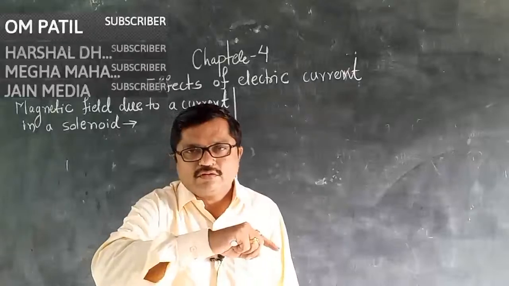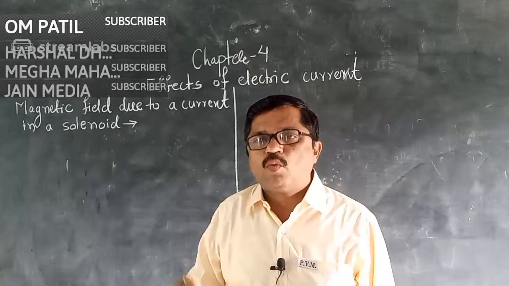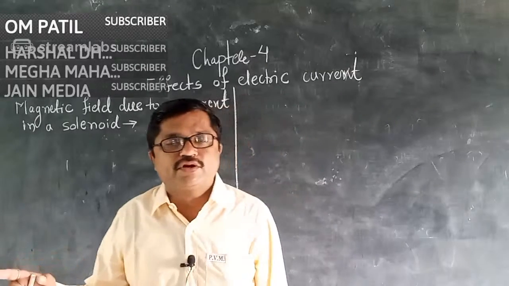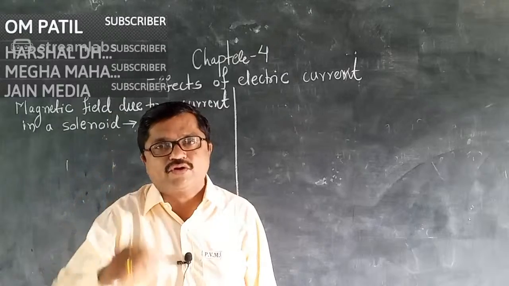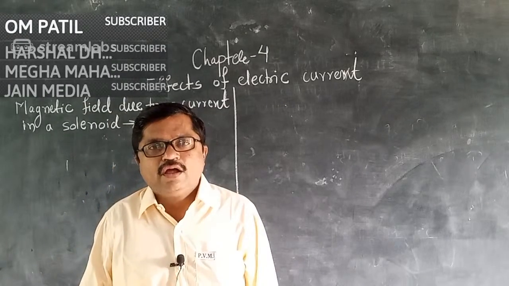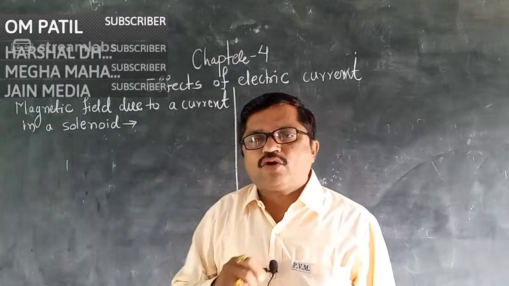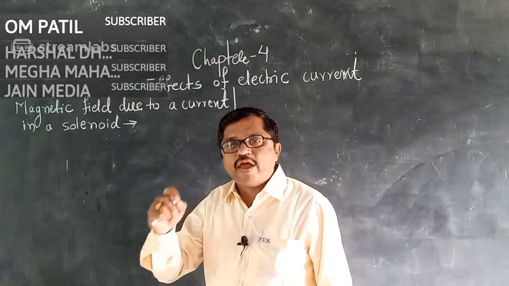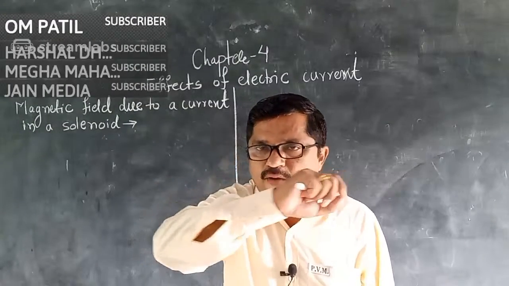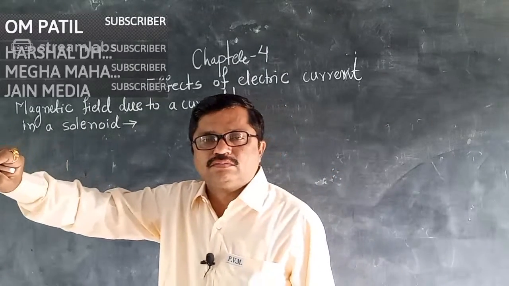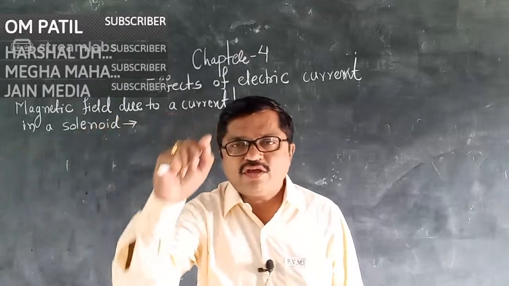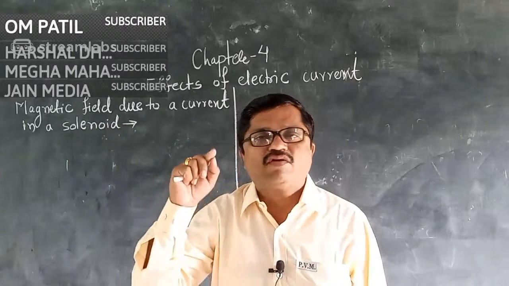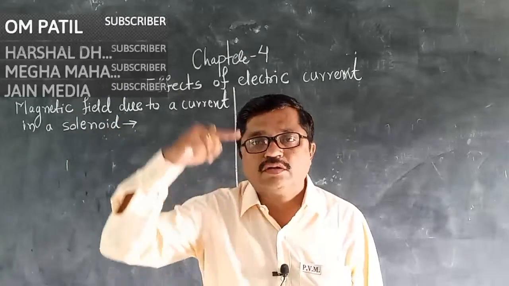Again, in the last week, what did we study? What is the magnetic effect of electric current? Magnetic effect of electric current means when current passes through the conductor, there is a production of magnetic field around the conductor.